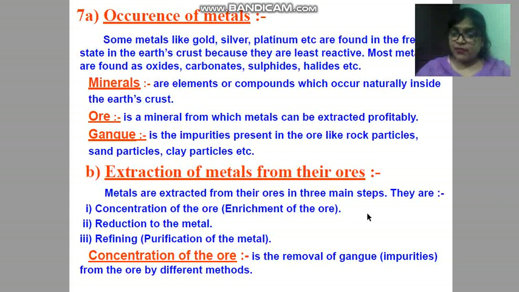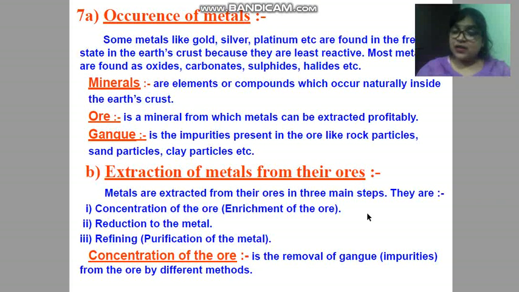If I extract aluminium from clay, it is not an easy and cheap method. But if I extract aluminium from bauxite, it is a very convenient and profitable method for me. So what will I say? I will say the ore of aluminium is bauxite, because from bauxite I am extracting aluminium by a cheap and easy method.